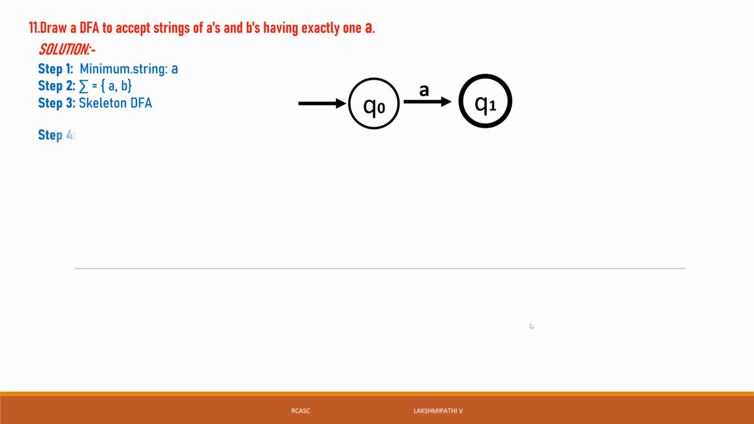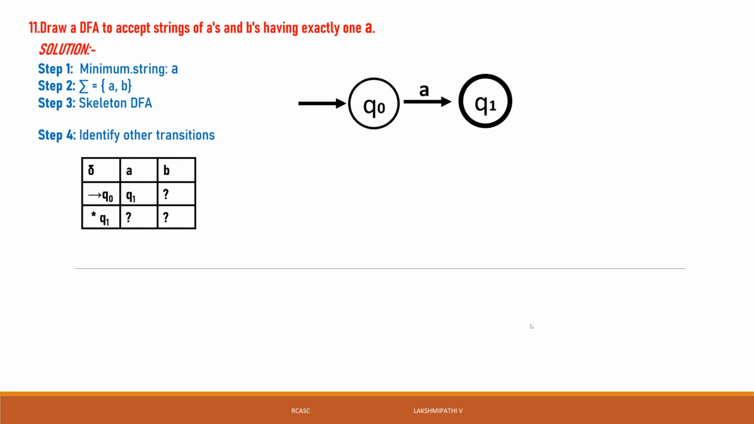Then here you can go for the undefined transitions. What are the undefined transitions here? Q0 reads A, it goes to Q1. Q0 reads B: we don't know where it needs to go, but according to strings of A's and B's with exactly 1A, we can decide Q0 of B. Then Q1 of A also we don't know. That is called an undefined state. Q1 of B is also undefined. We have not defined them in the skeleton.